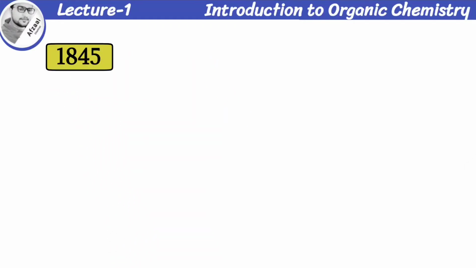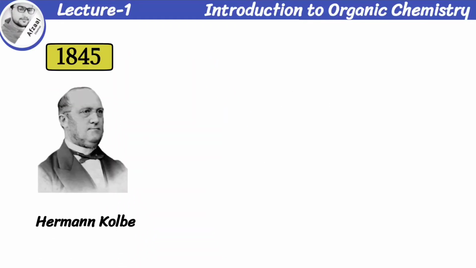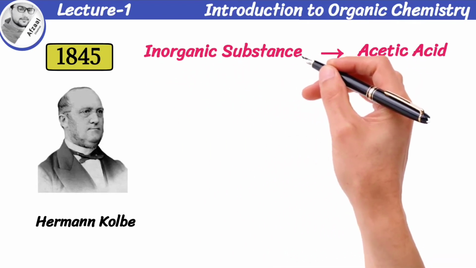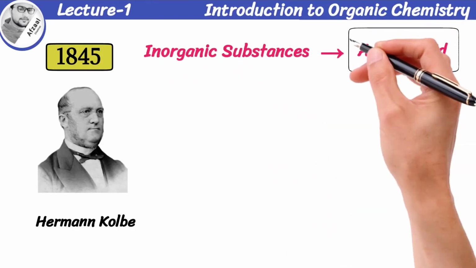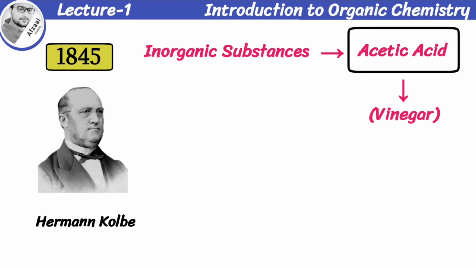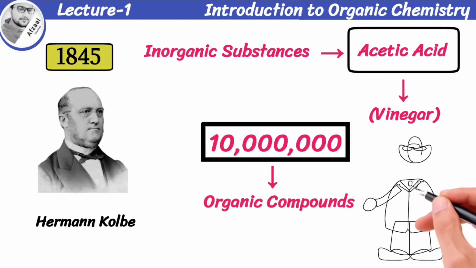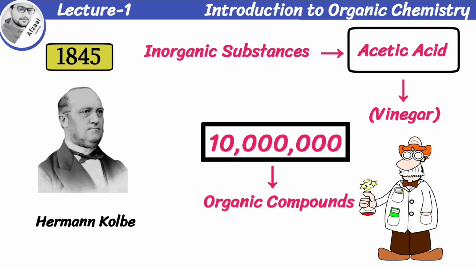In 1845, German chemist Hermann Kolbe produced acetic acid from inorganic substances. Acetic acid is also an organic compound that is commonly known as vinegar. Today, there are about 10 million organic compounds, and thousands of new organic compounds are being prepared every year.